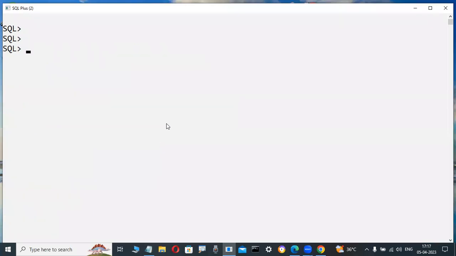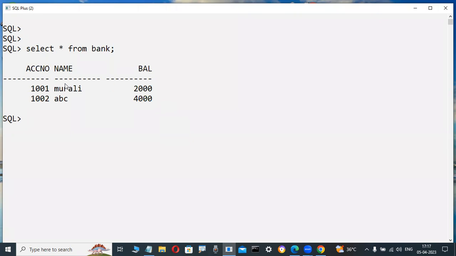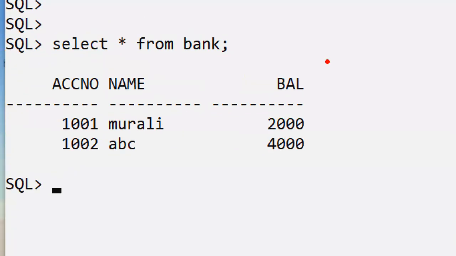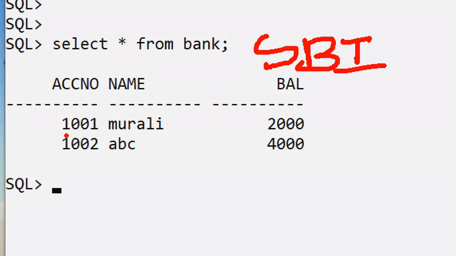Now check it out, you have to understand these types of things. Observe for one minute. This is the bank table in a banking project, for example the SBI bank. These are the records: 1001, my name is Murali, and my balance is 2000 rupees presently. Presently, only one ATM card and only one account is there for my account number. So 1001 Murali has only one SBI account.